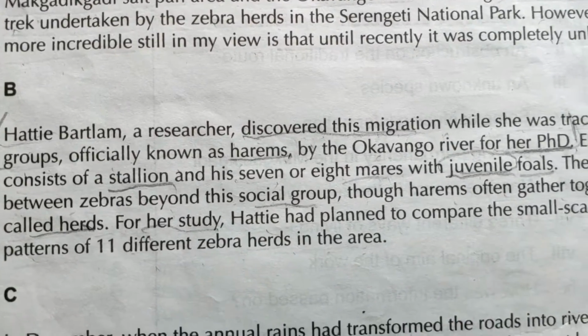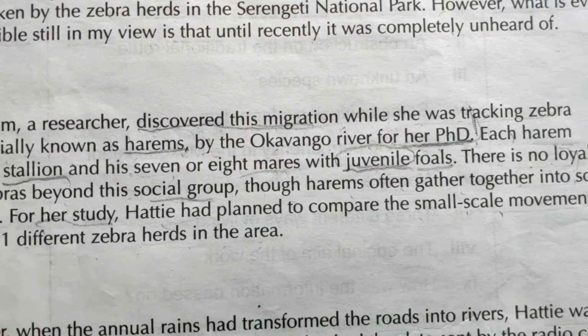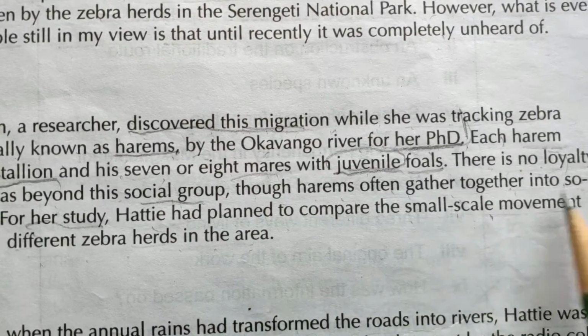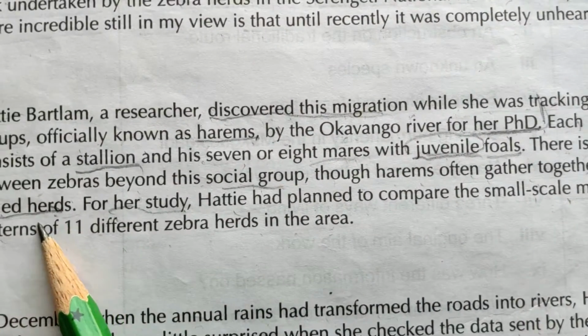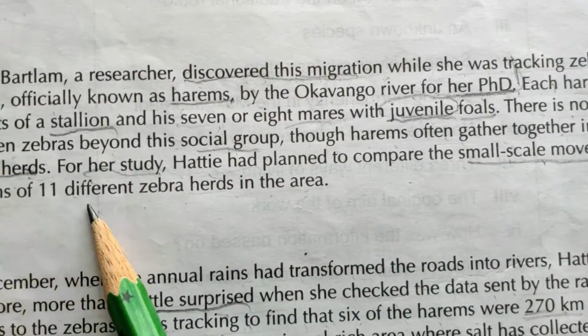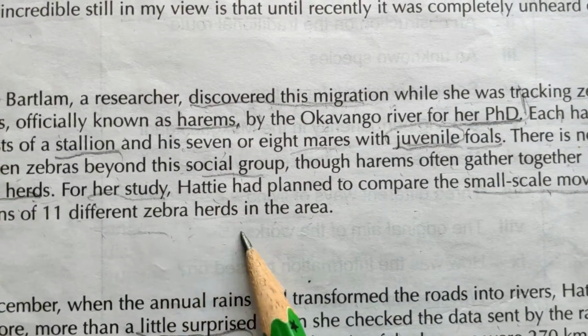There is no loyalty between zebras beyond this social group, though harems often gather together into so-called herds. For her study, Hattie had planned to compare the small scale movement patterns of 11 different zebra herds in the area.